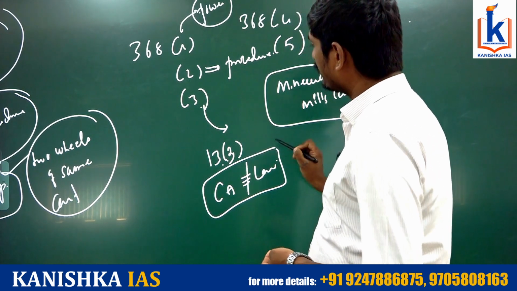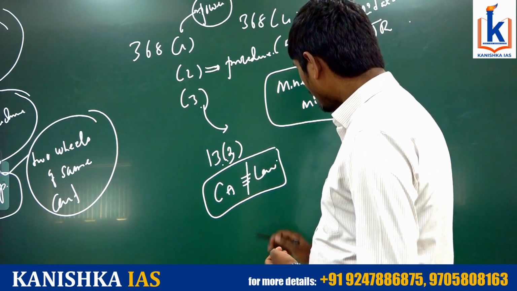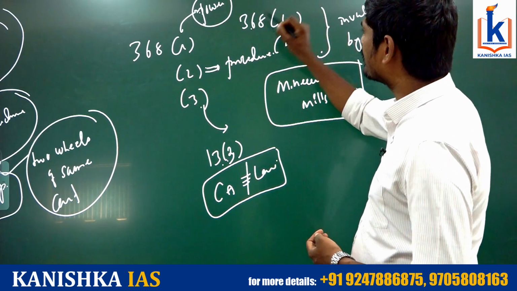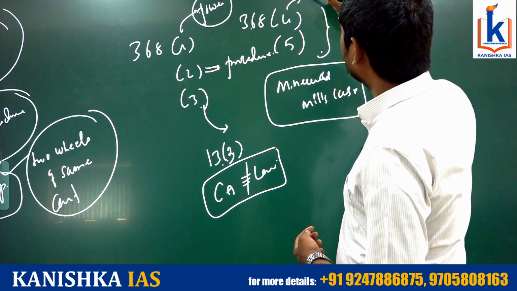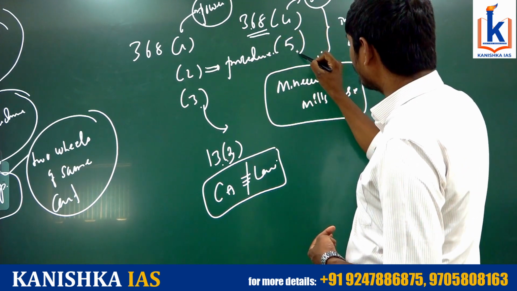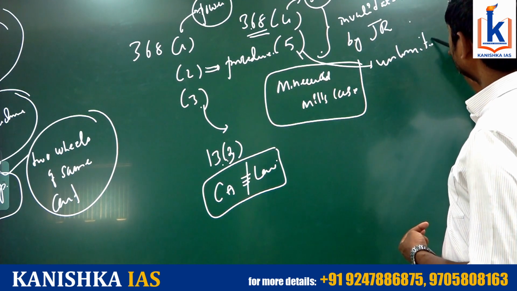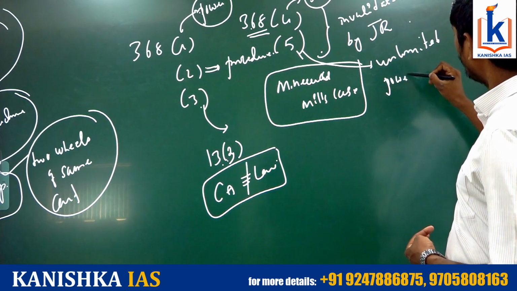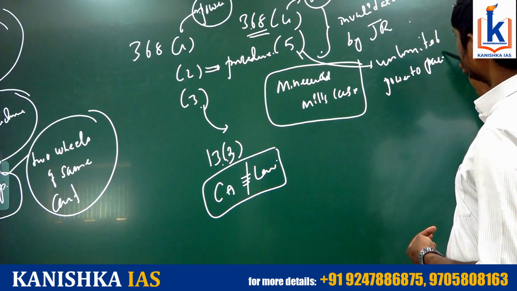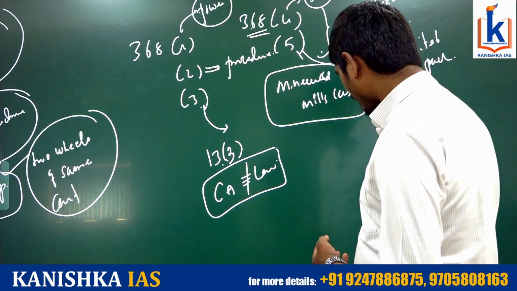Okay, so it tried to limit the judicial review power. And apart from that, Article 368 Clause 4 granted immunity from judicial review. 368 Clause 5 has provided unlimited power to Parliament.